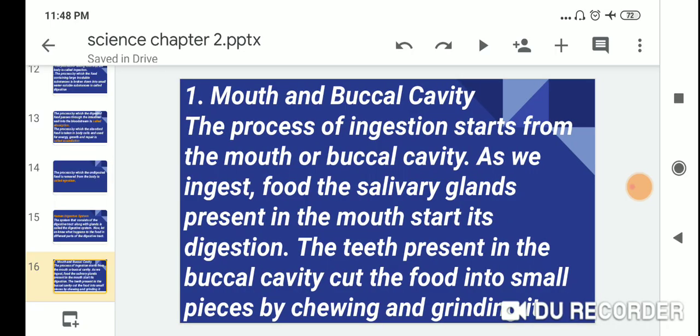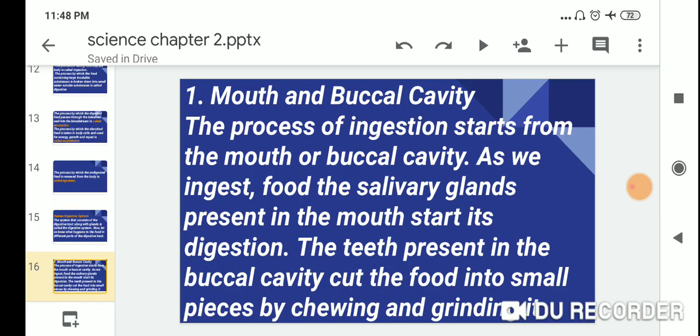First is the mouth, also called the buccal cavity or oral cavity. The process of ingestion starts from the mouth. As we ingest the food, the salivary glands present in the mouth start its digestion. The teeth present in the oral cavity cut the food into small pieces by chewing and grinding it.